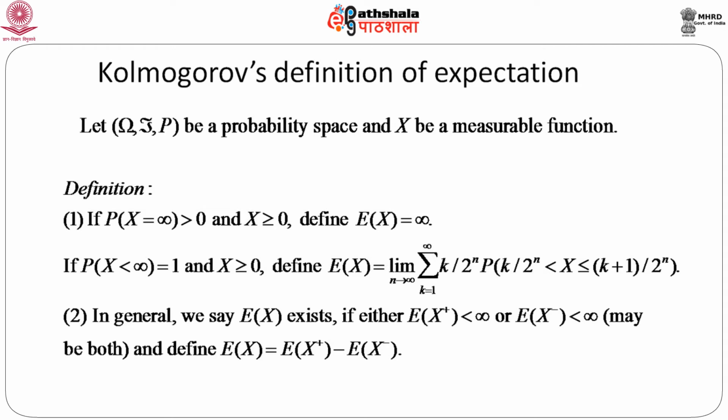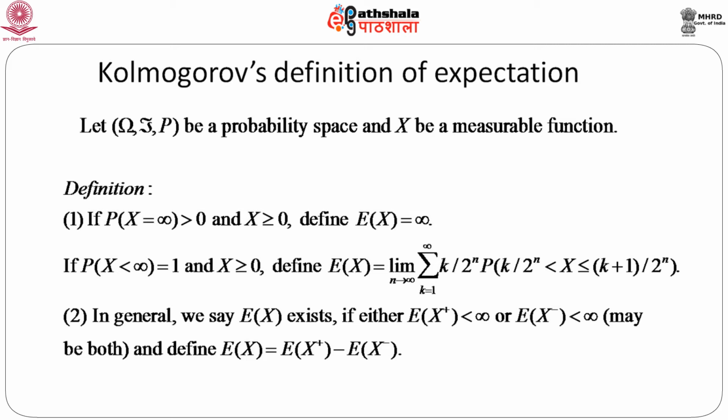In general, this is the definition of expectation due to Kolmogorov, and if you look at this definition, it has some intuitive similarity with the simple functions that we have already defined. In general, we say expectation of X exists if either expectation of X plus is less than infinity or expectation of X minus is less than infinity, maybe both, and then define expectation of X equals expectation of X plus minus expectation of X minus.